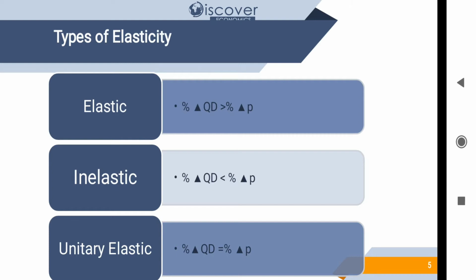So these two variables are going to react with one another, and this reaction happens because some of the products that we use are basic necessities. For example, utility bills, household appliances, our clothing, all these are necessity items.